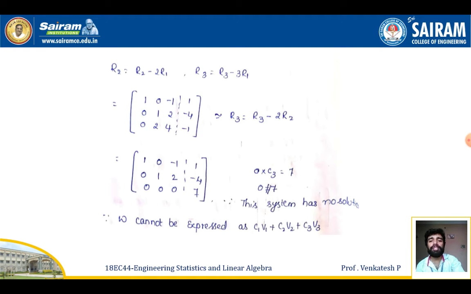So again to make this one as 0, I'll be making R3 is equal to R3 minus 2R2. I'll be getting 1 0 -1 is equal to 1, 0 1 2 is equal to -4, 0 0 0 is equal to 7.